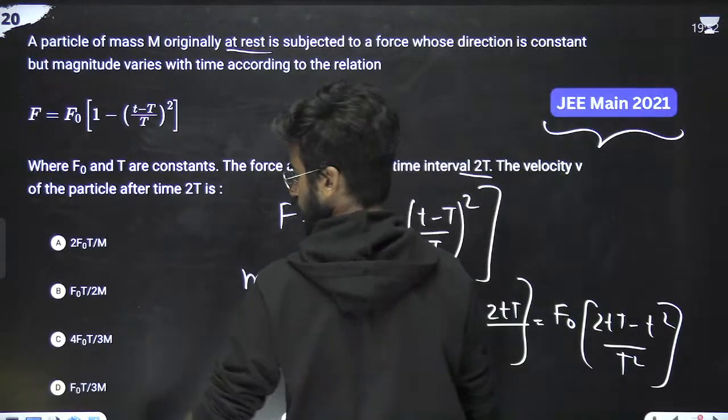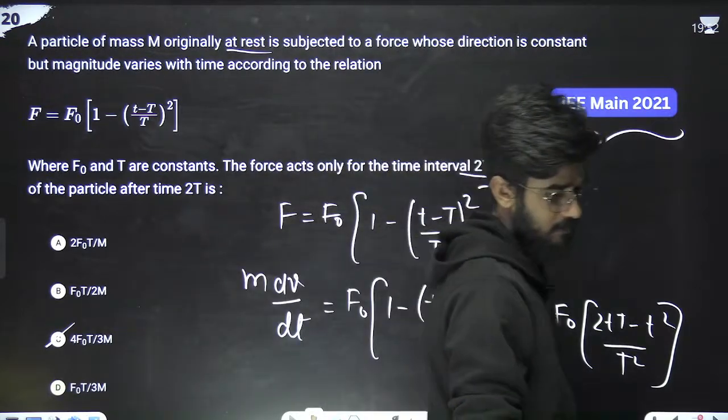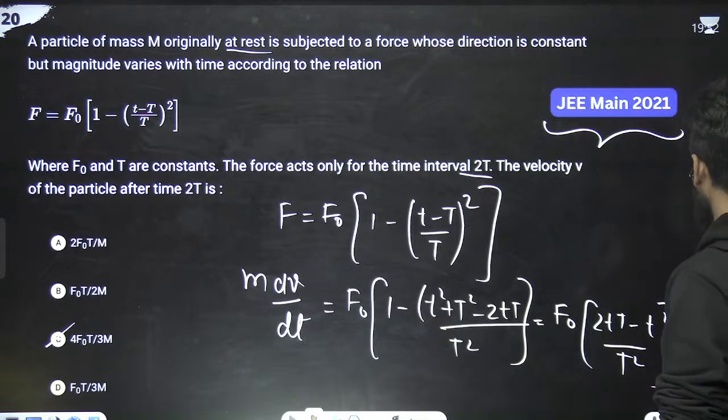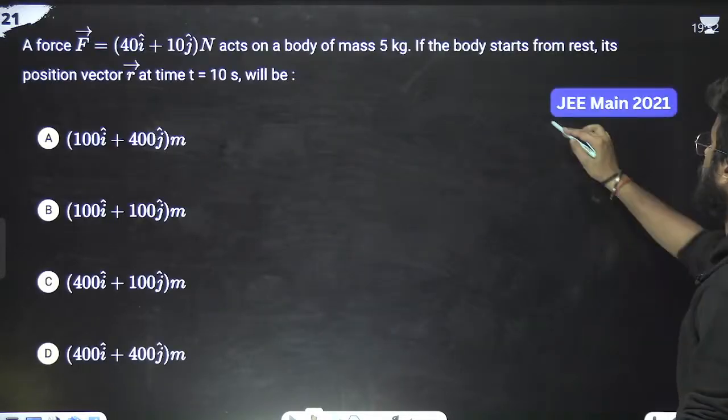What is the correct option? 4 f naught t by 3. C option is correct. Very good. Great. Next question. Next question from JEE 2021.